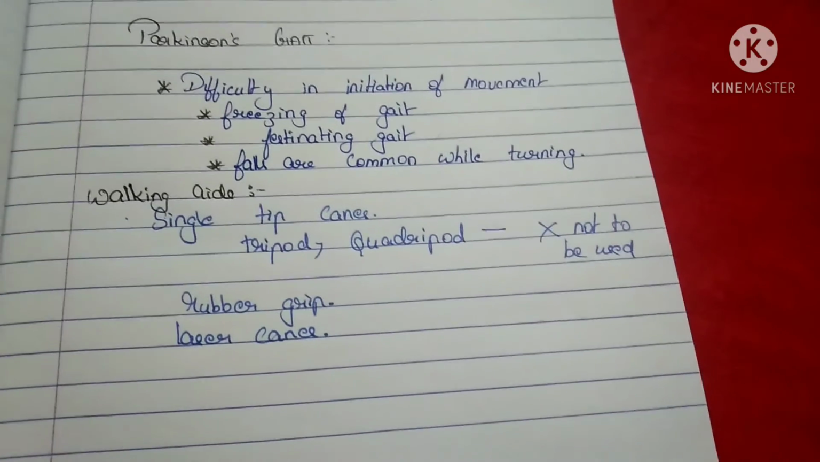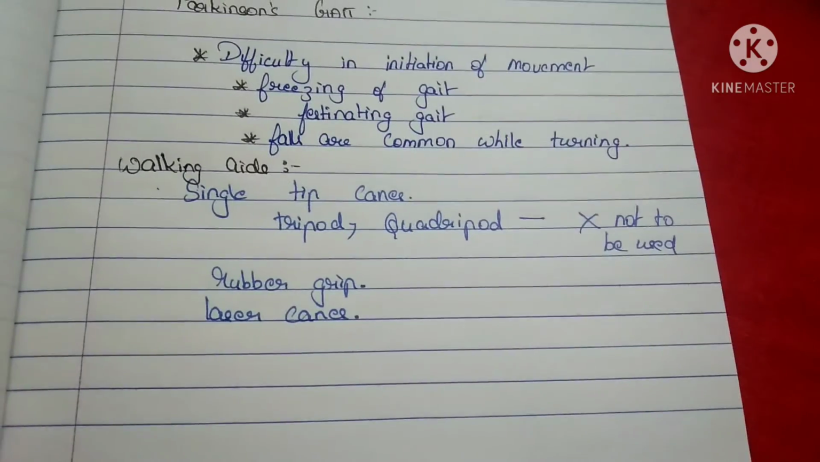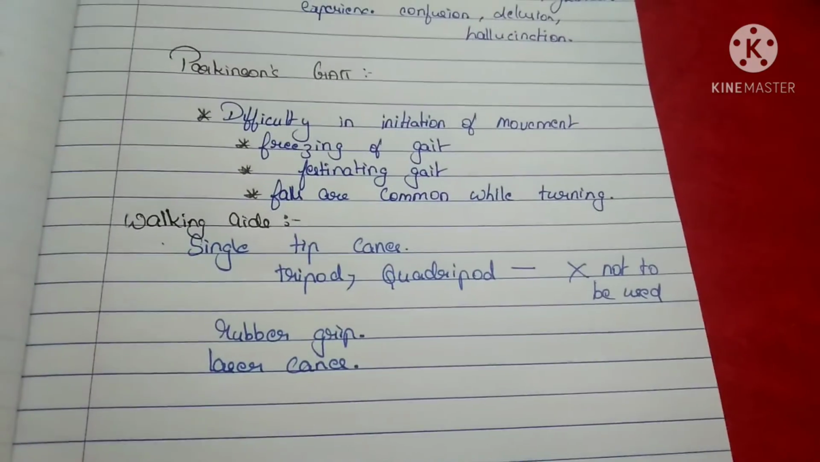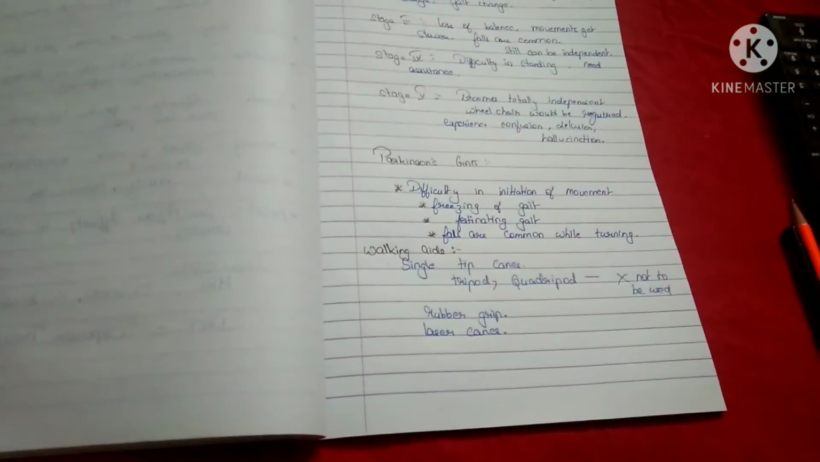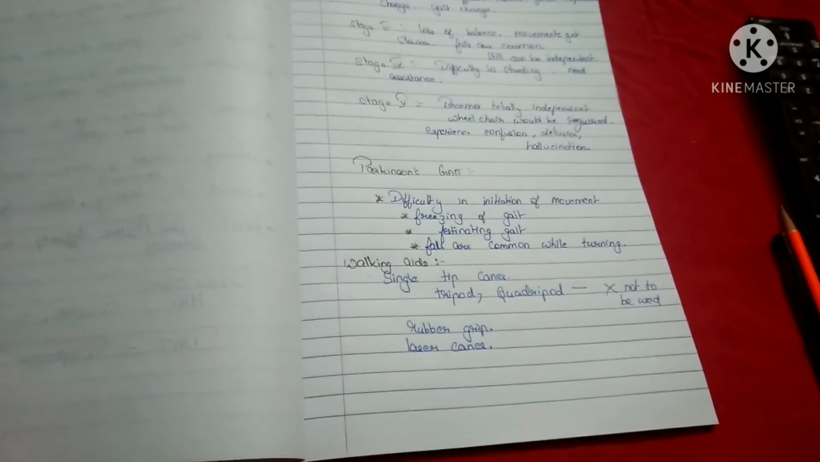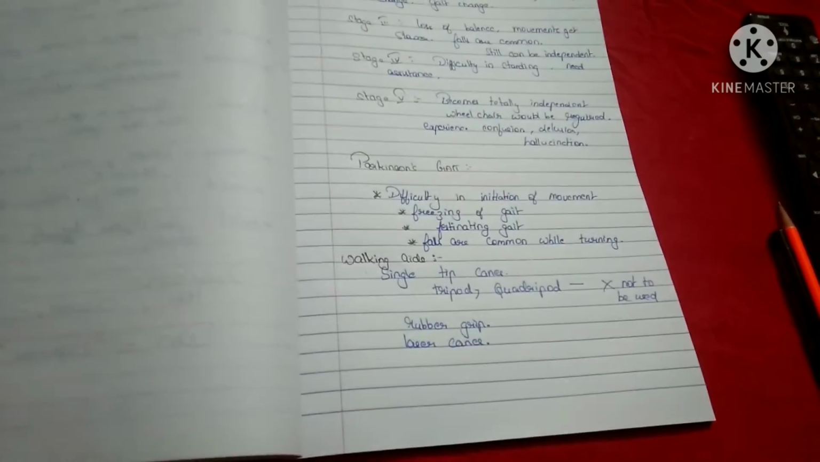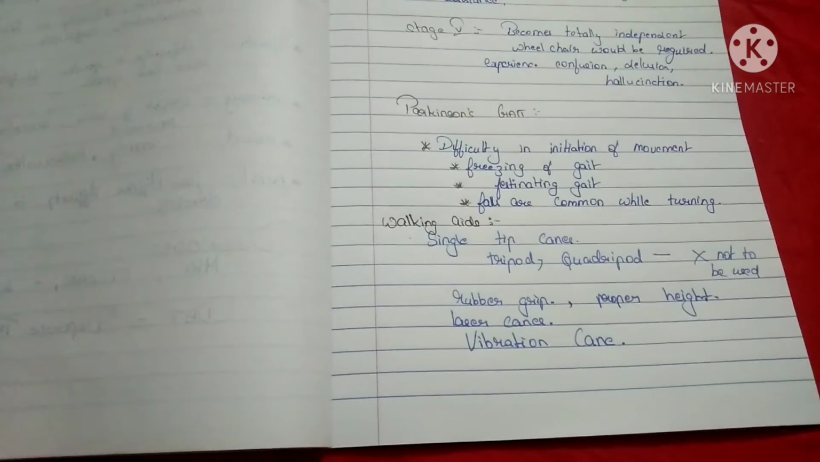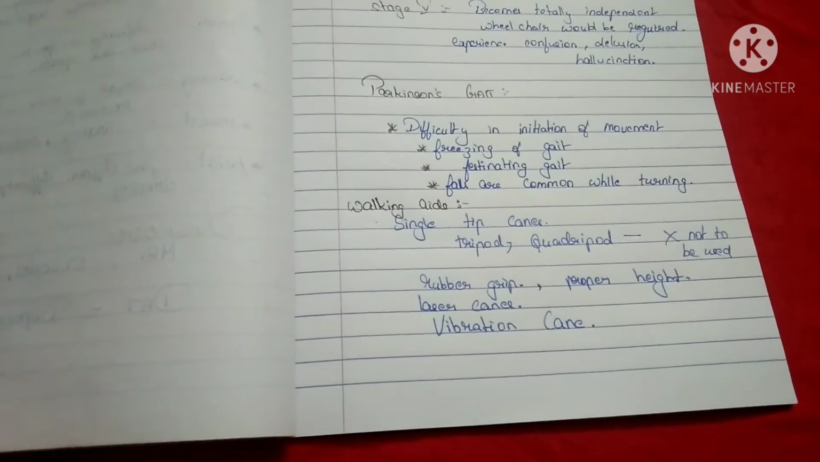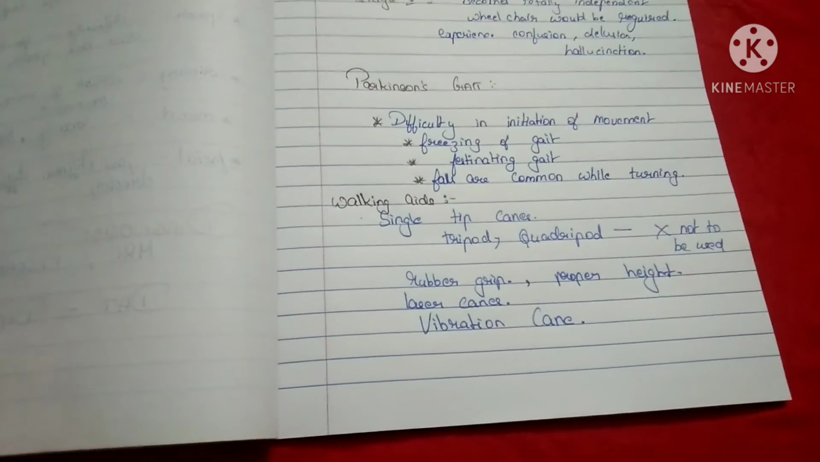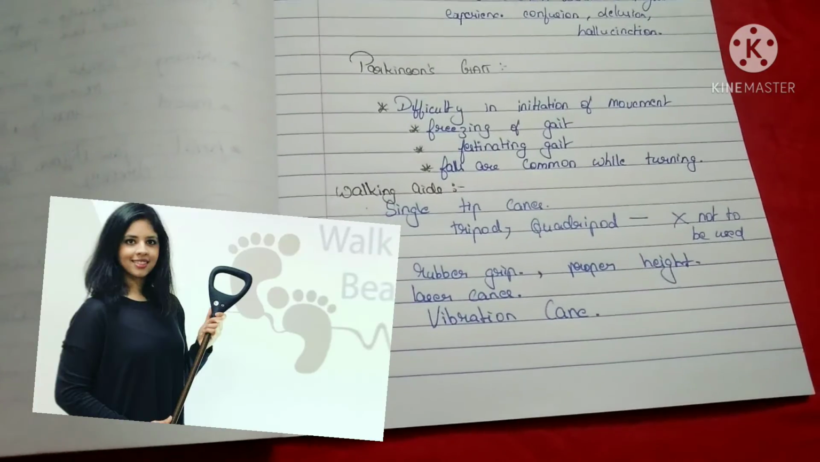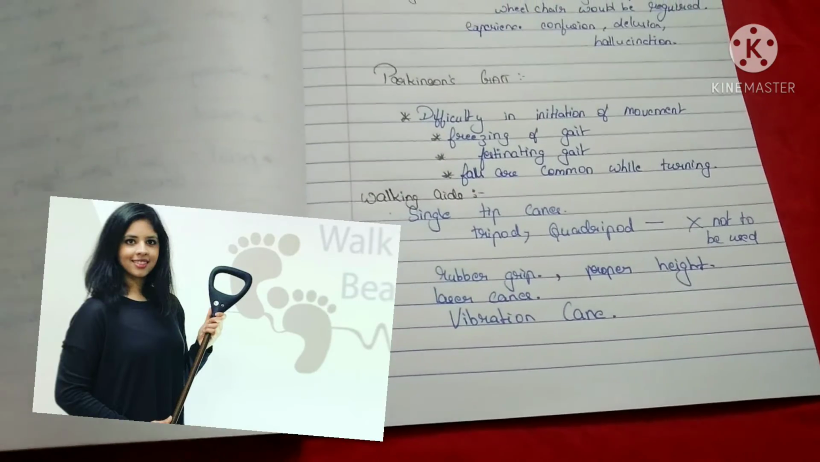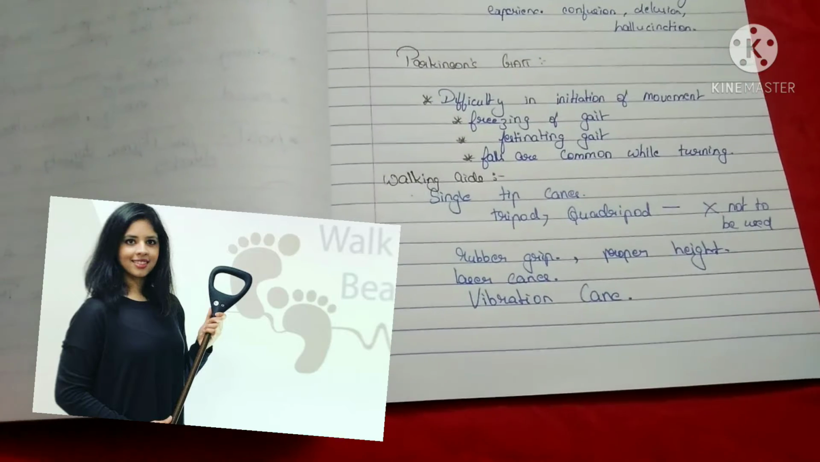Now the walking aids. The walking aid for a Parkinson's patient must be a single tip cane. They should not be tripod or quadripod canes because those can't provide proper balance. It should have a rubber grip and be of a proper height. And there are laser canes and vibration canes. One of the new inventions is the Walk to Beat, invented by Neha Chowdhury.